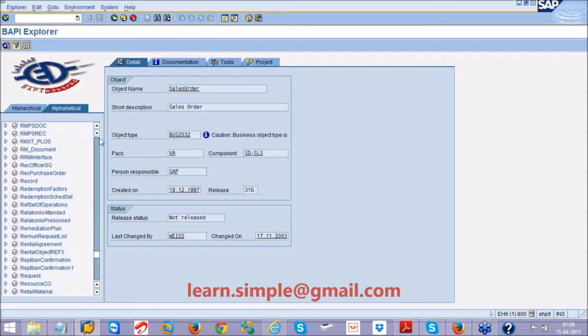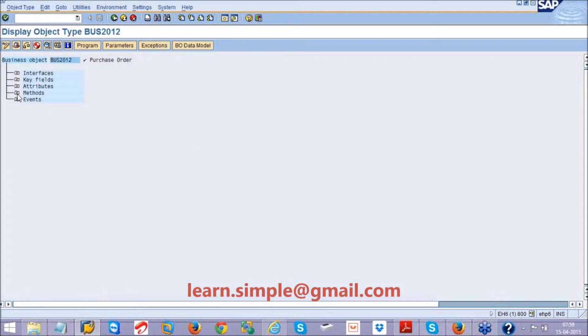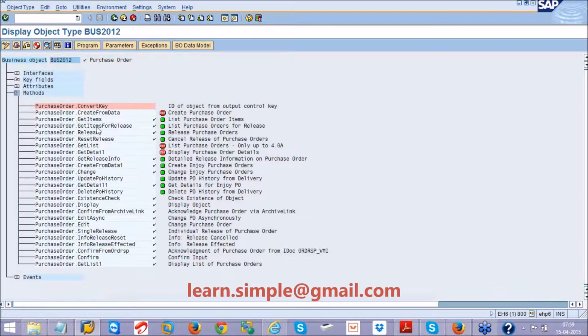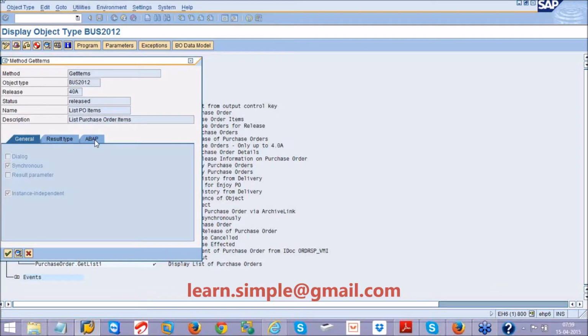We can search for the particular business process, something like a purchase order, and see the corresponding business object for it. We go inside and see what methods are available. Look at the green LEDs which are glowing. The green ones are already in sync and have function modules inside. When I click on get item, I go to ABAP. There is BAPI_PO_GETITEM. This is nothing but a function module for us.